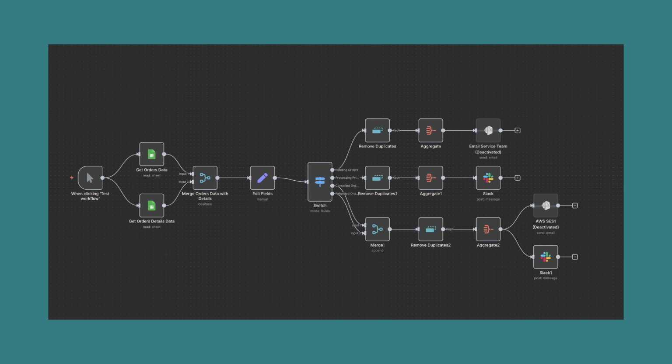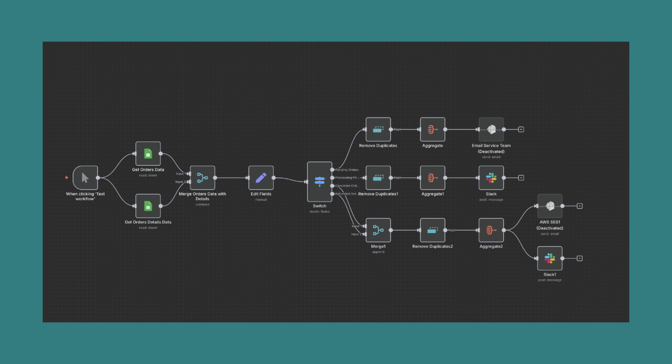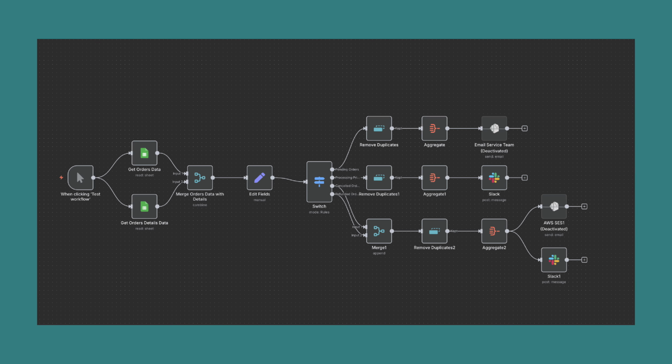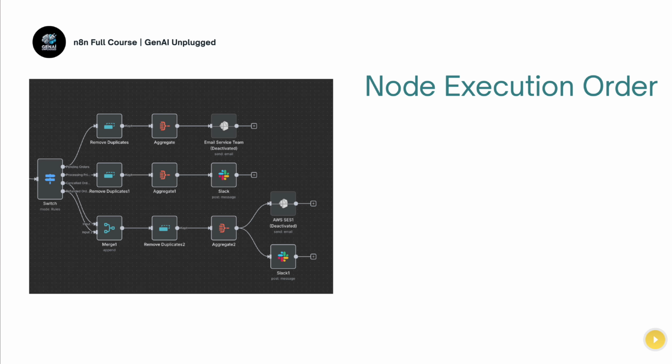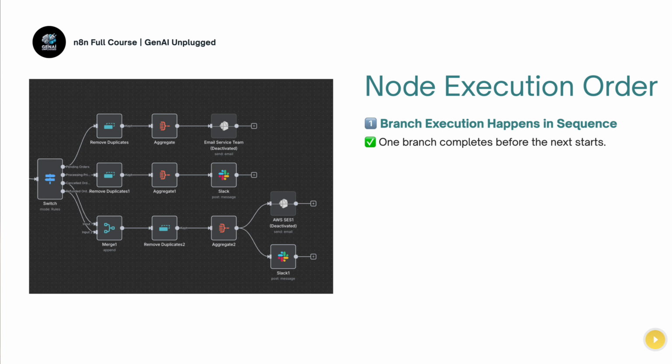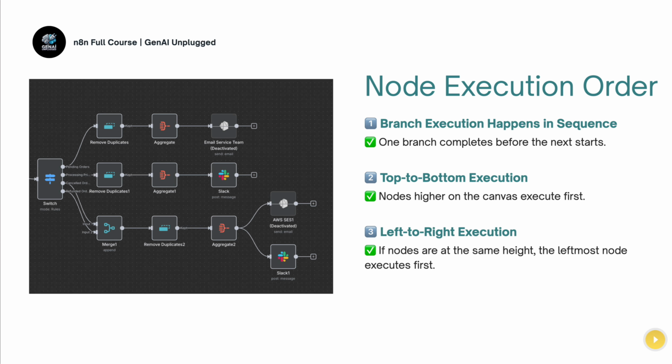Now that you have created multiple branches, you must be wondering which branch will execute first, which node will execute first. By default, the node execution order follows these rules. First one is branching execution happens in a sequence. One branch completes before the next one starts. Second one is top to bottom execution, where nodes higher on the canvas execute first. And the third one is if the nodes are at the same height, then the leftmost node will execute first.